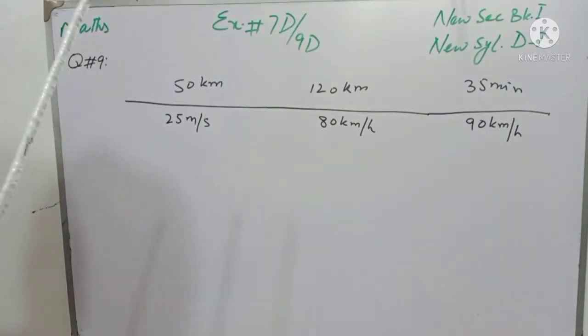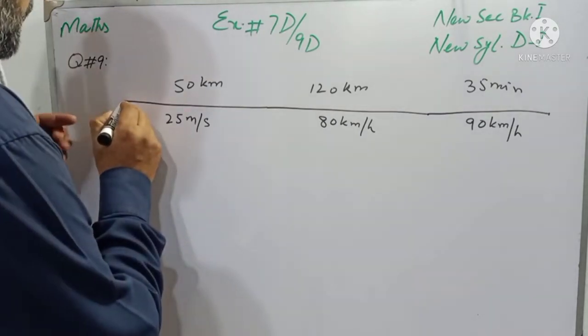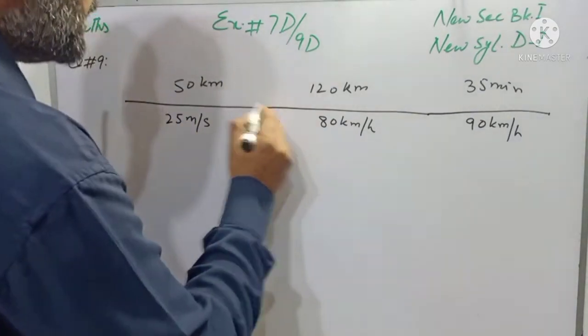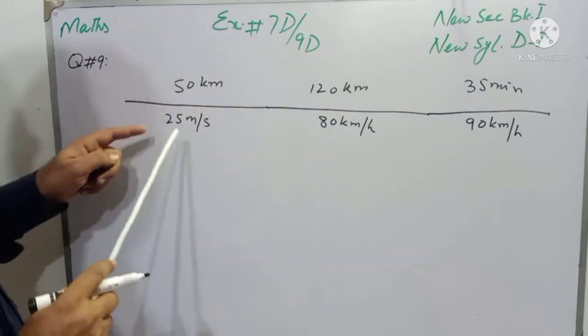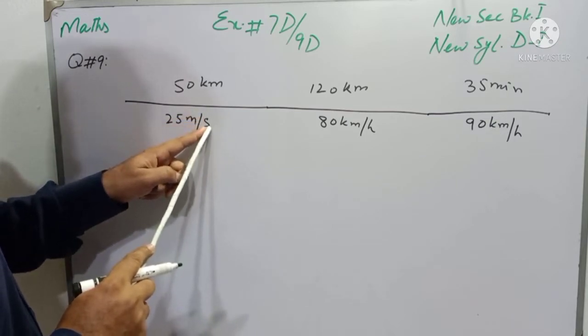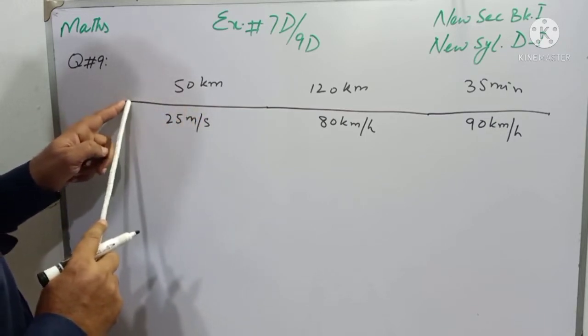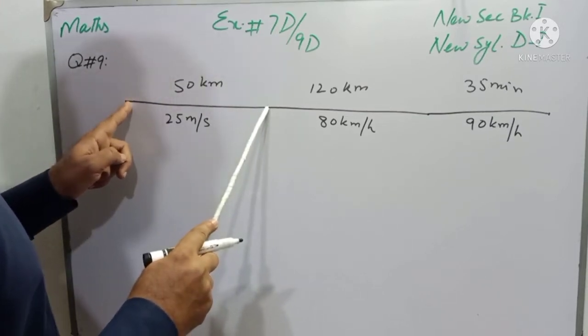Now students, try to understand what the question is. In the first part, from this point to this point, the distance is 50 km and the average speed is 25 meter per second. Students, we will find the time taken for this part of the journey.